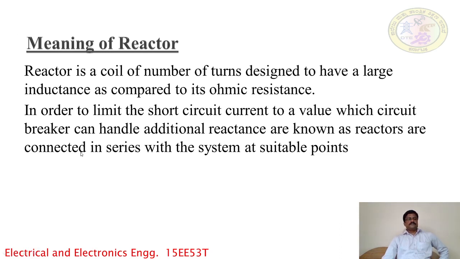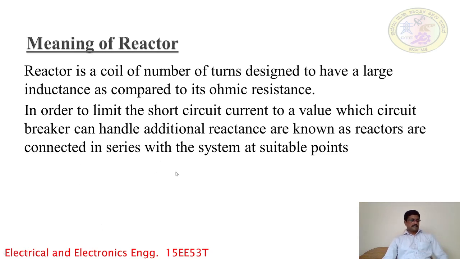What is the necessity? The reactors are connected in series with the transmission line to limit the short circuit current and to avoid any faults occurring in the system. Usually the additional reactance connected in series with the transmission line is called a reactor.